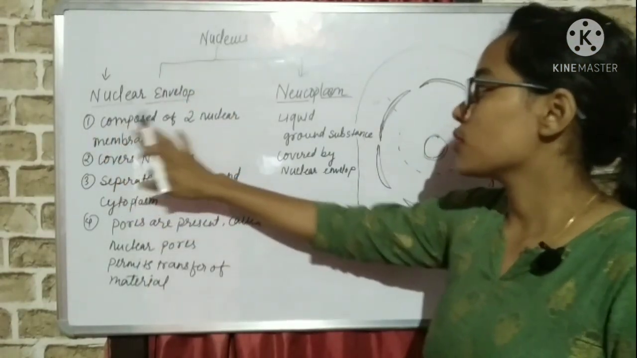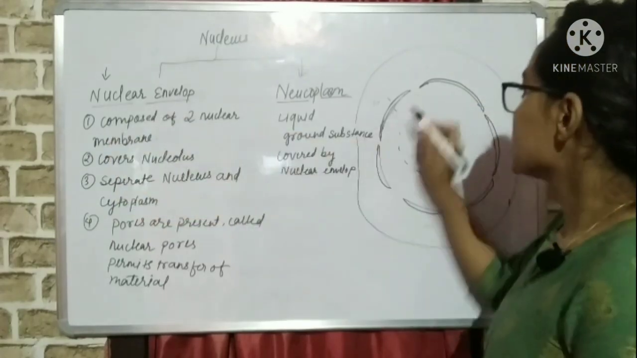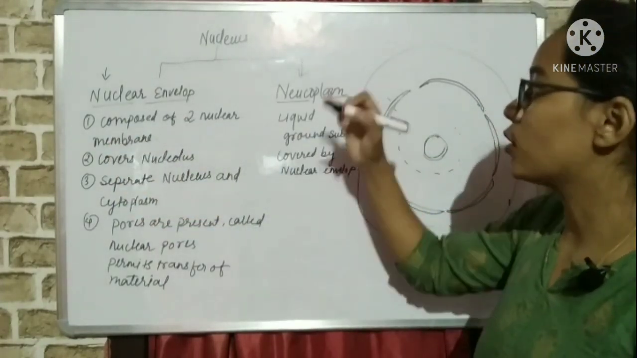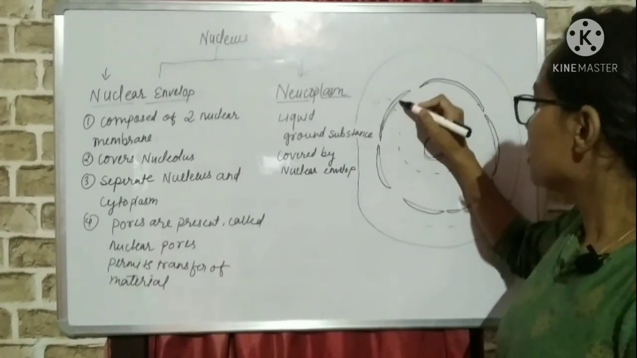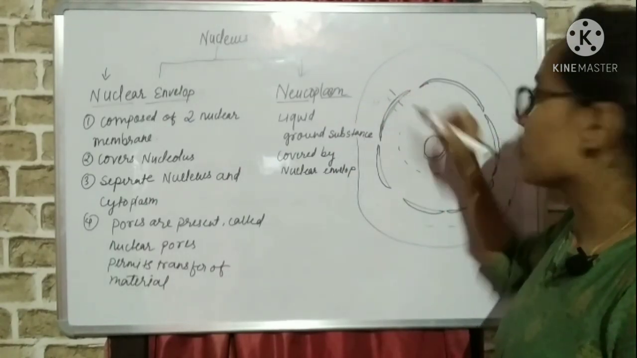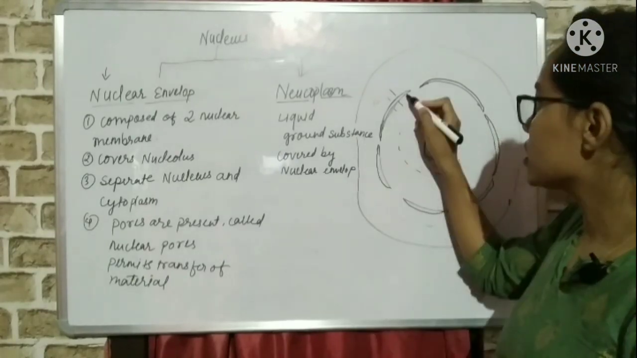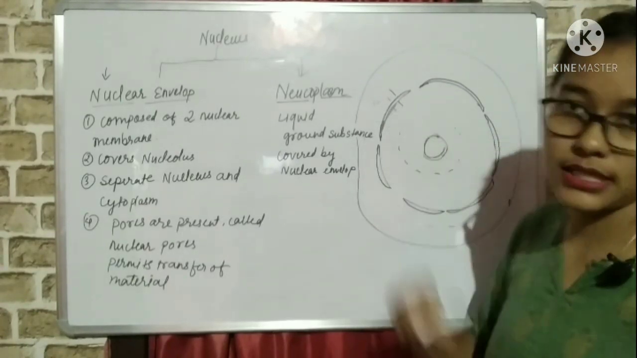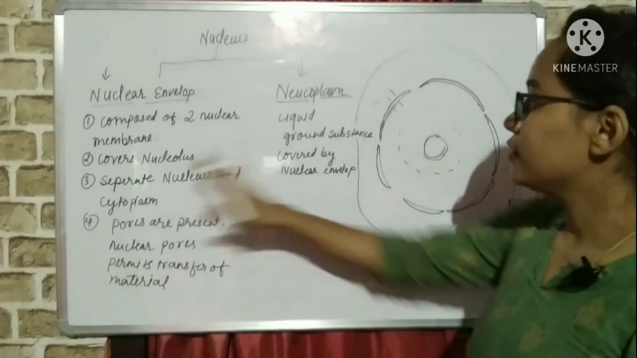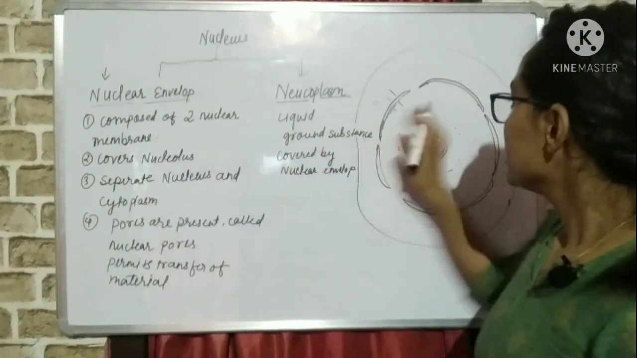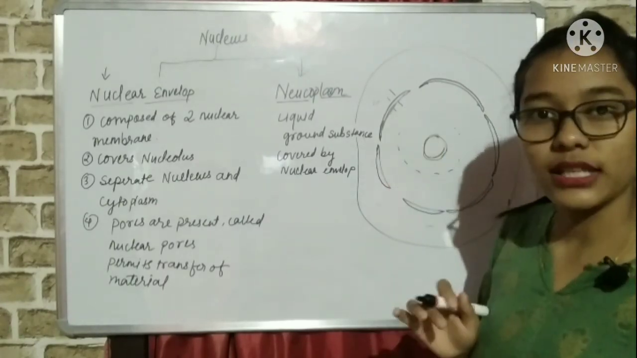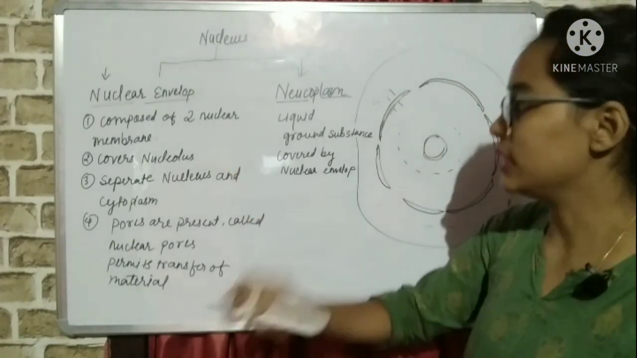It is composed of two nuclear membranes, which is called the nuclear envelope. This one is the first membrane and this upper one is the second membrane. Here you can see two lines. Two membranes are present. It covers the nucleus. Inside the membrane, this structure is the nucleus. So, it covers the nucleus.